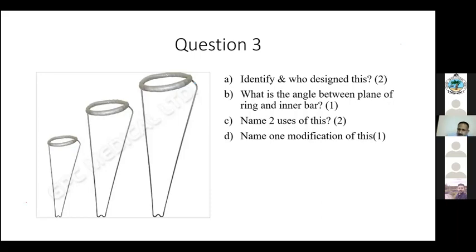Then another modification is the Pearson modification, where you have hinges on this so that knee flexion is allowed. So Tobruk is not exactly a modification of the Thomas splint. Pearson is the answer we expect, because you have the hinges here and you can flex the knee. Okay, Harsh, so what is a Pearson modification?